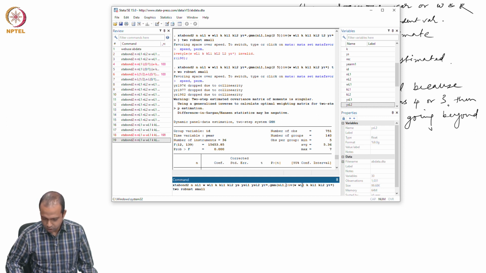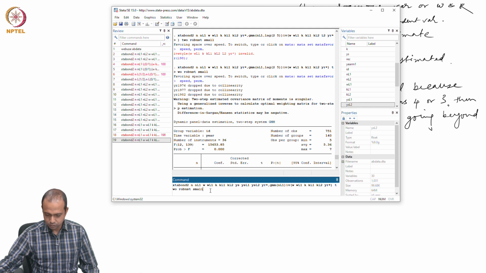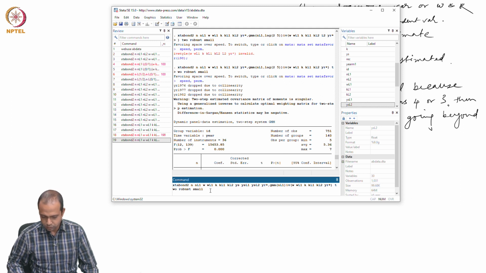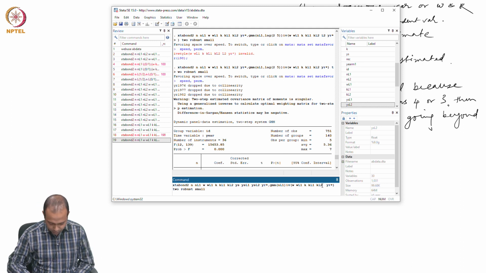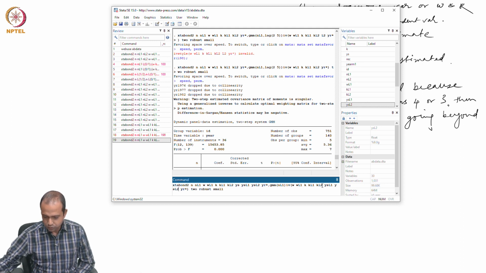And I am considering NL1 only as my endogenous variable. And here also I have to put YS L1, YS L2, and then I do not require level equation, I have removed level. This is a system GMM, 2-step, robust, small.